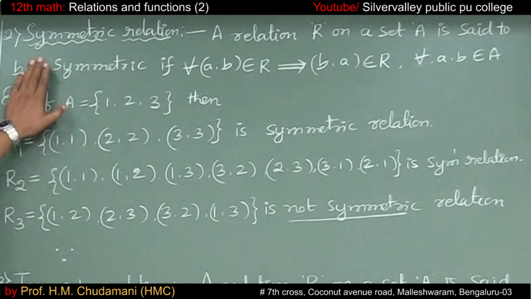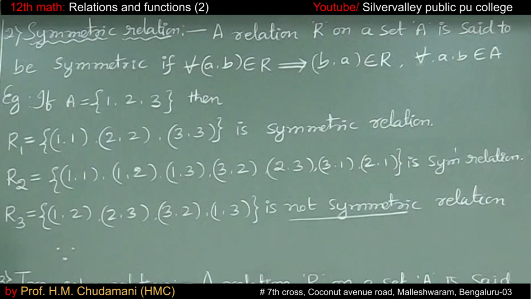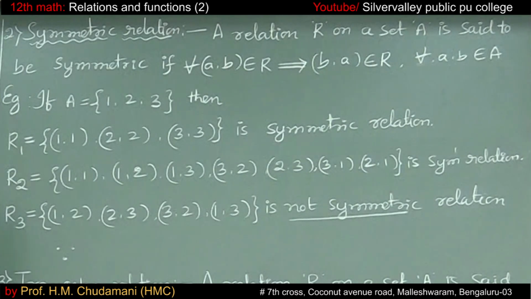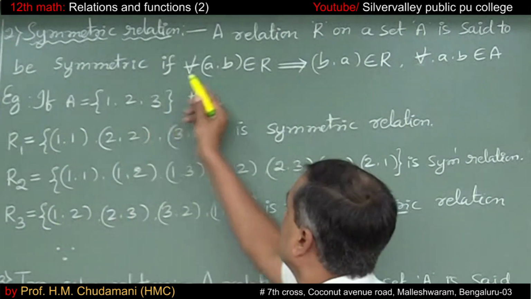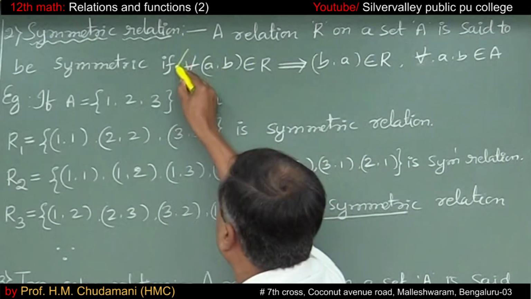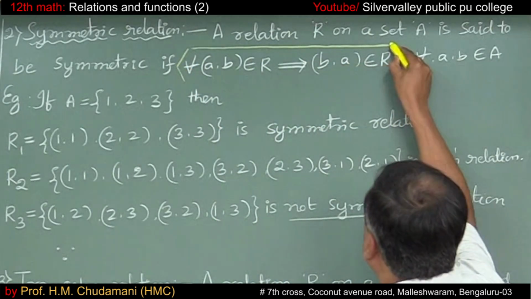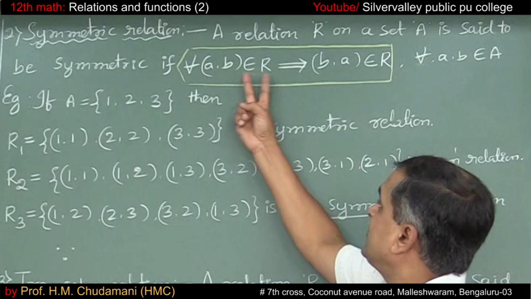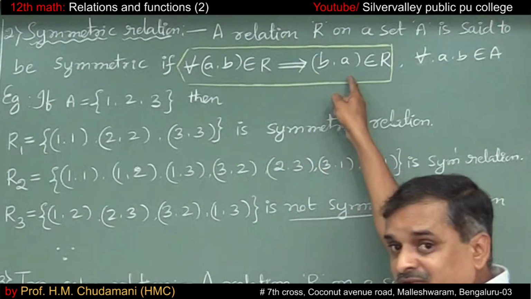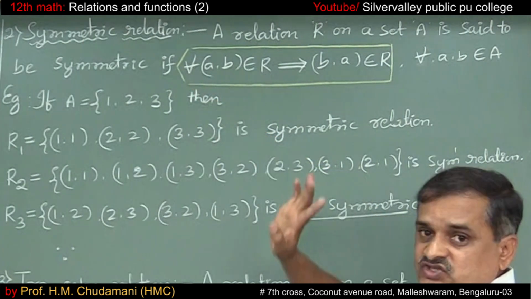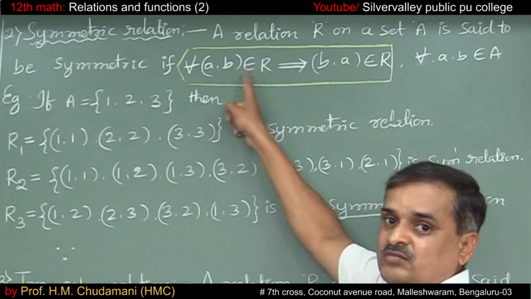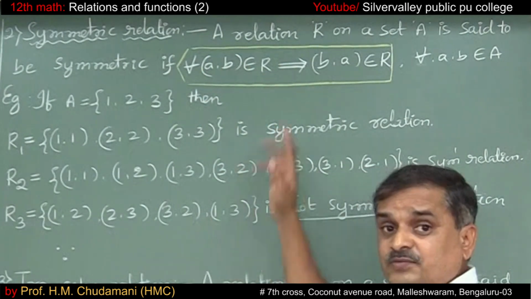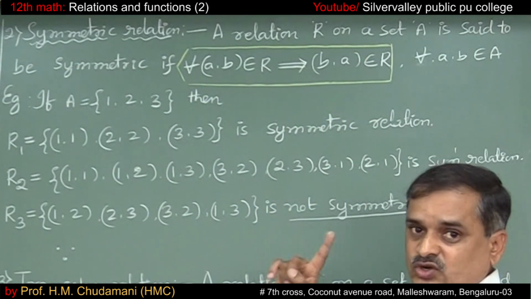Okay friends. The second relation, symmetric relation. A relation R on a set A is said to be symmetric if for all A comma B belonging to the relation, B comma A belongs to the relation. A comma B belongs to the relation means B comma A must be there. Then only it is called symmetric relation. Please note that.